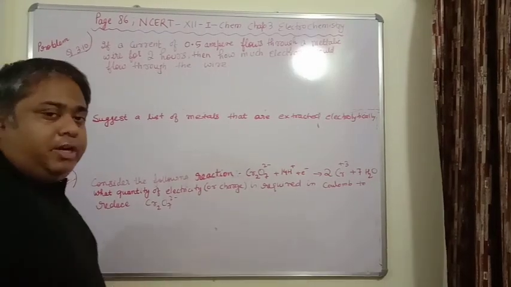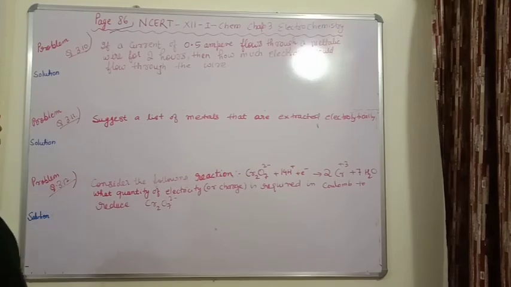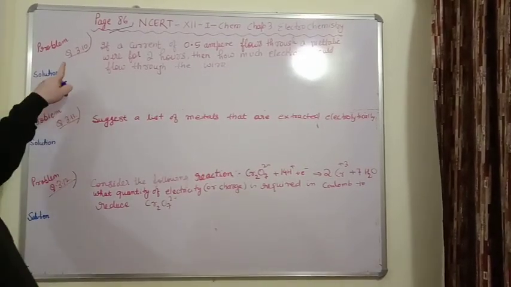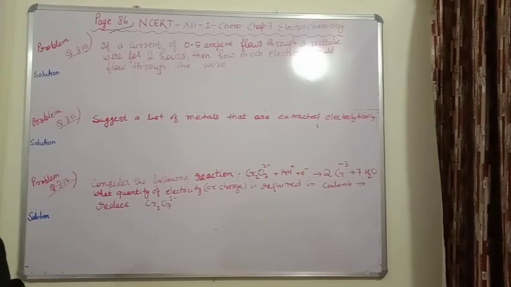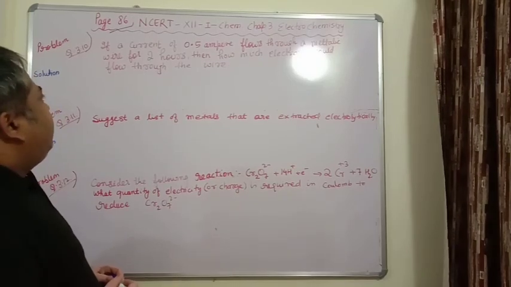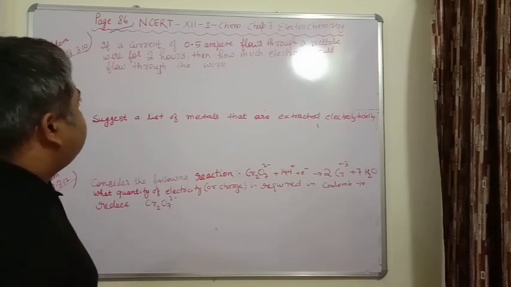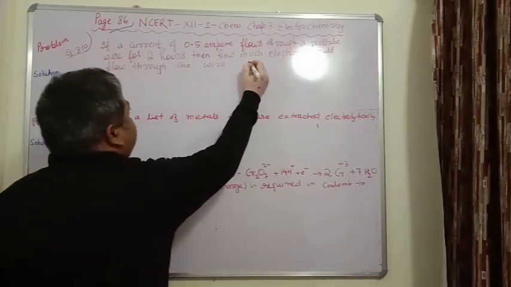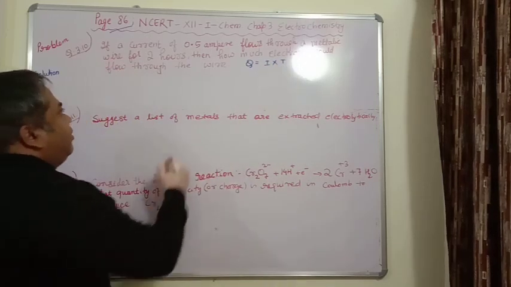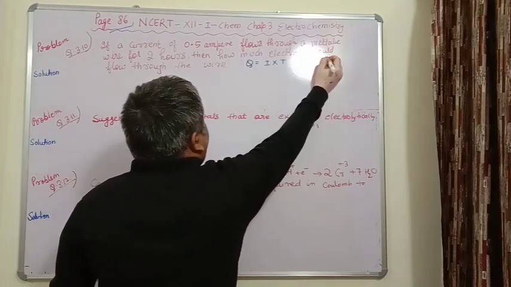So these are three in-text questions from page number 86 of NCERT Part 1 Chemistry of Class 12, Electrochemistry chapter. The first question is that if a current of 0.5 ampere flows through a metallic wire for 2 hours, then how many electrons would flow through the wire? So we know that charge is equal to current into time in seconds, and I is given equal to 0.5 ampere